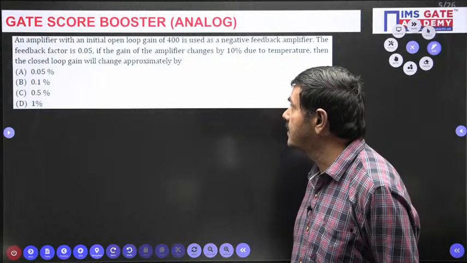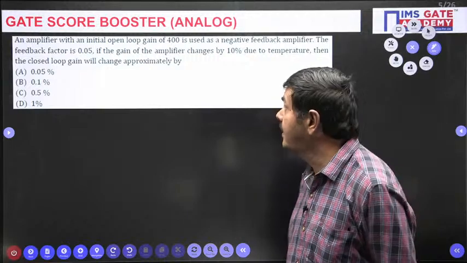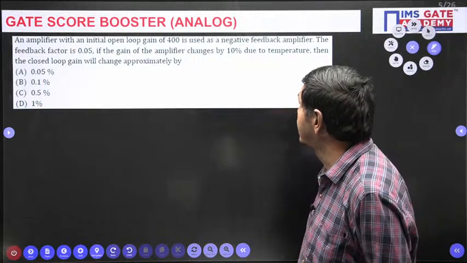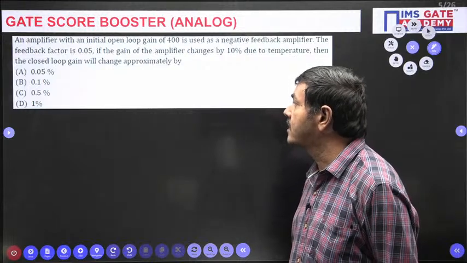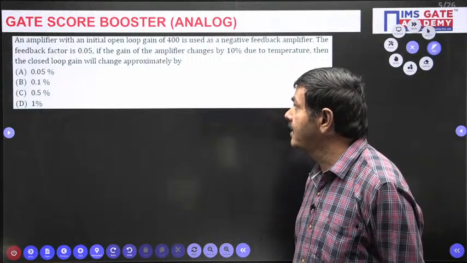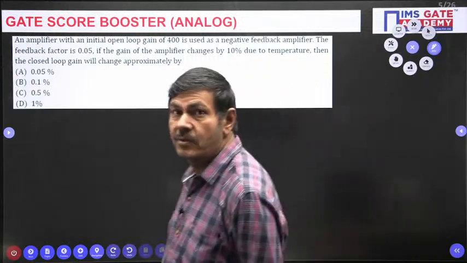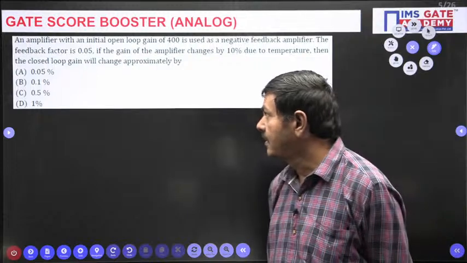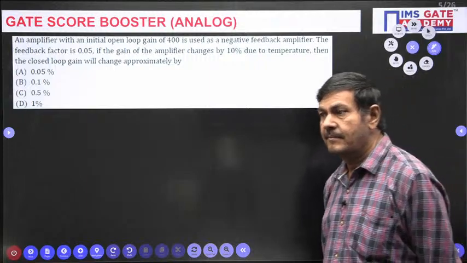Beta is given 0.05. If gain of the amplifier changes by 10%, gain of the amplifier changes means percentage it is given, dA by A into 100 is given 10, due to temperature, then the closed loop gain will change approximately by, after feedback, what? Now the closed loop gain is nothing but the AF only. The change of this closed loop gain is asked now, dAF by AF into 100 equal to how much is asked in the problem. Yes, you can do this question easily now. Can you tackle this question? Anybody? Start doing this question.